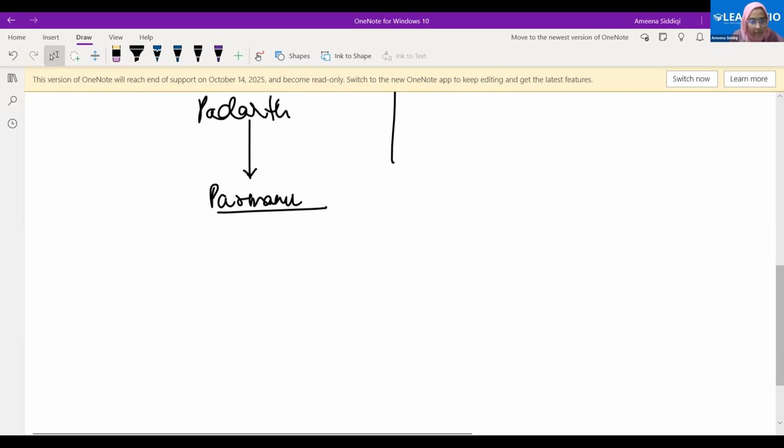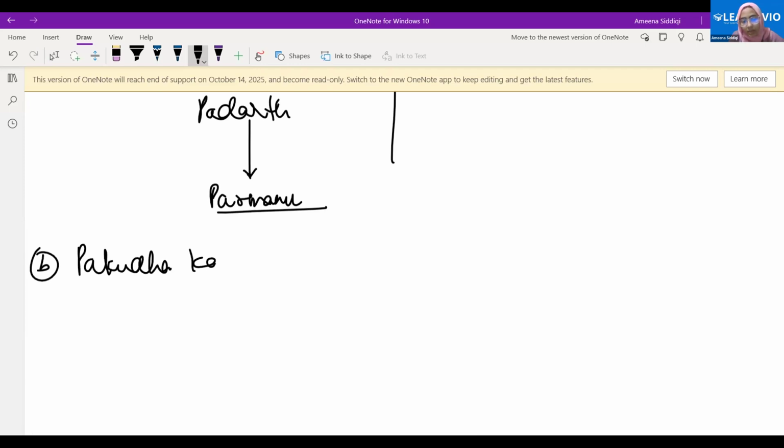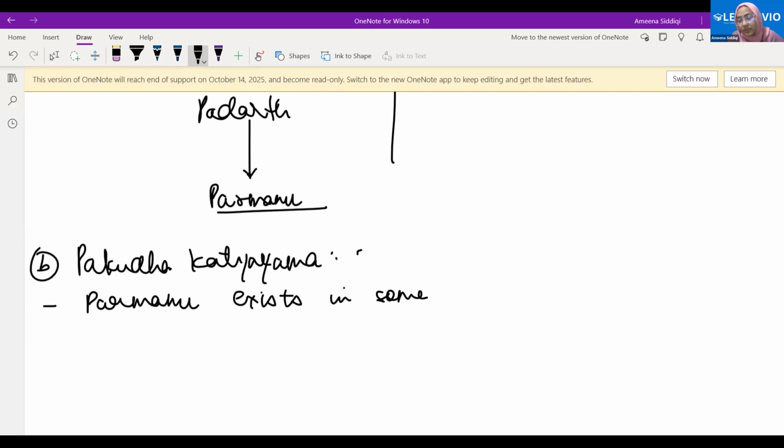Then we have Pakudha Katyayana. He elaborated the same philosophy that was given by Maharishi Kannad, and he said that the Parmanu exist in some combination, and that gives us different forms of matter.